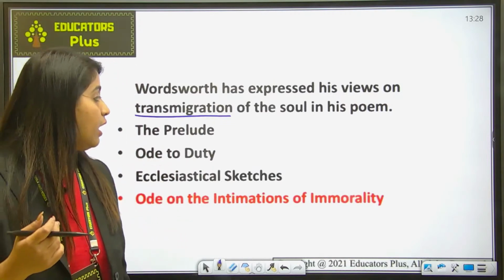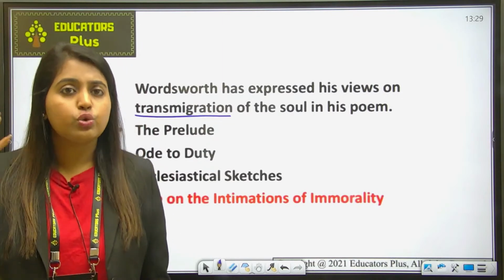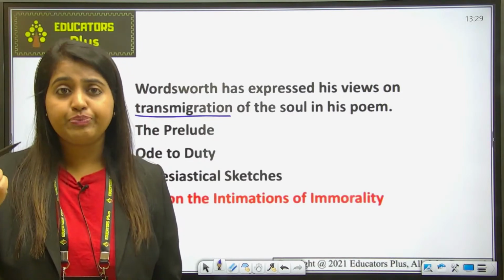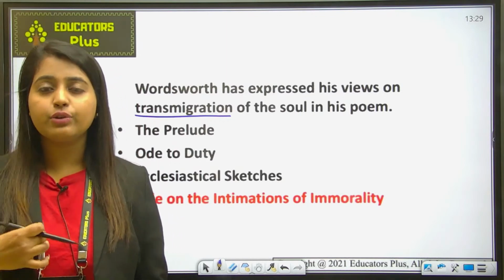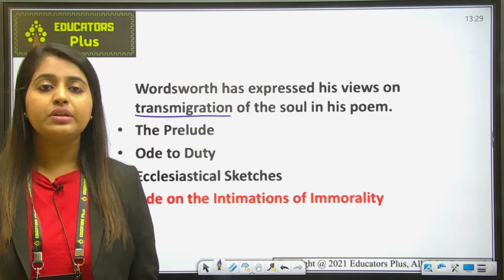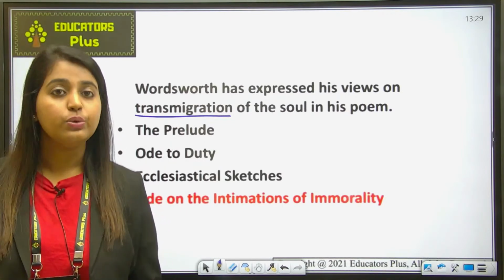Instead, everything of the earth conspires to make us forget the place where we all belong. Because we see a lot of things around us, we become so engaged in worldly pleasure that we forget our connection to heaven.